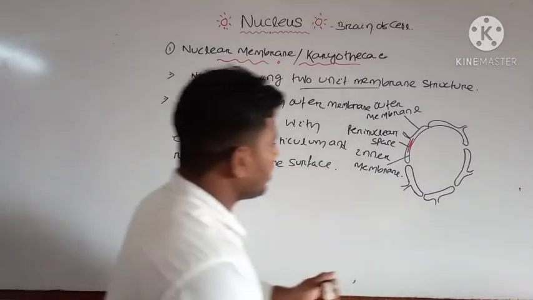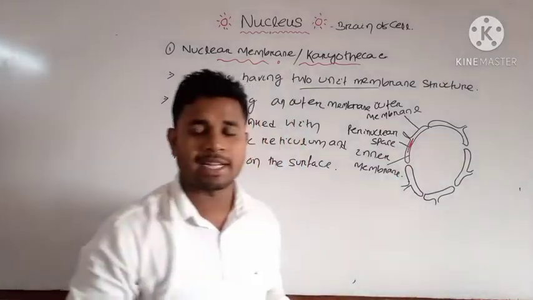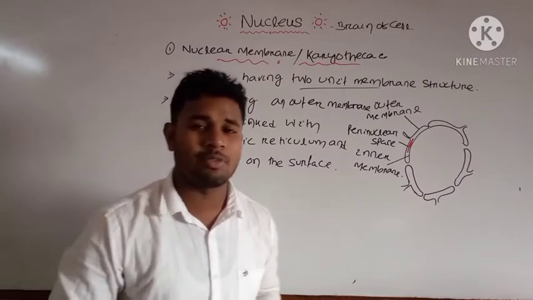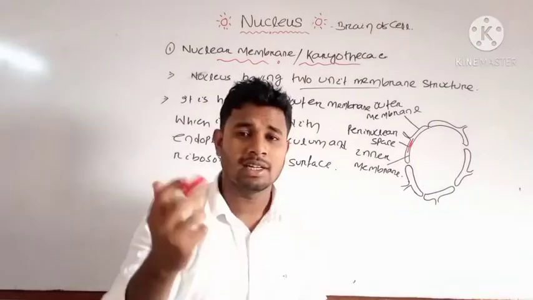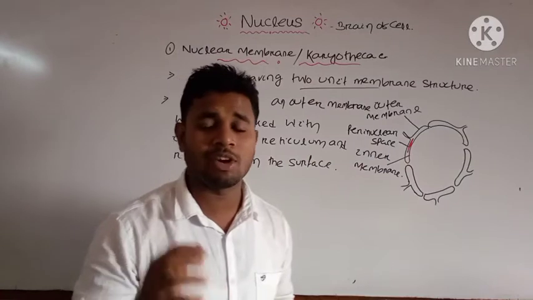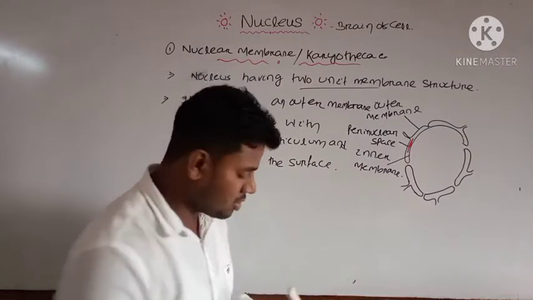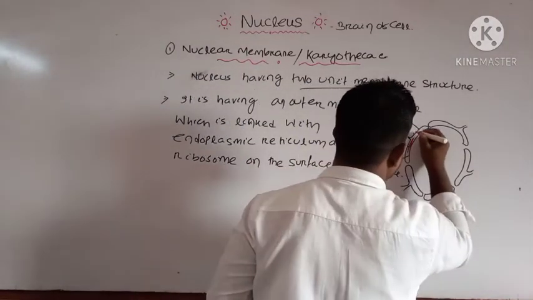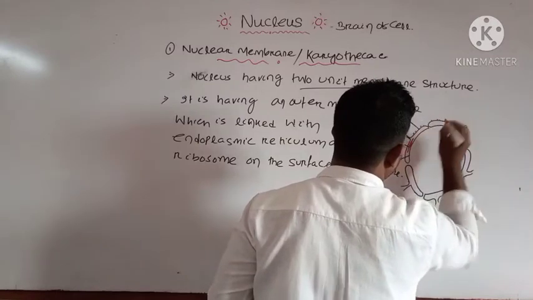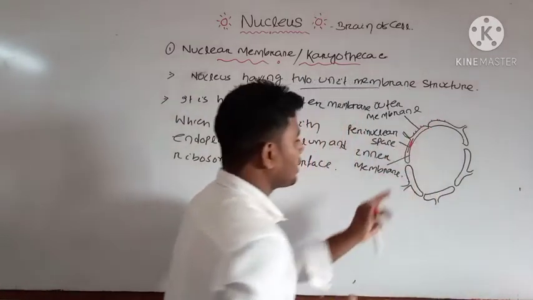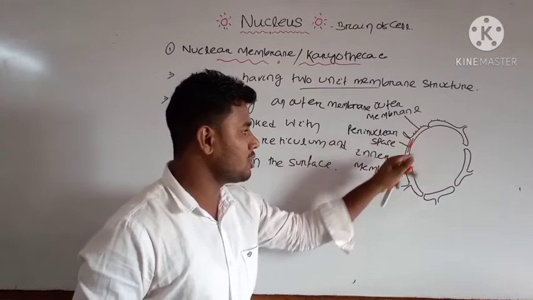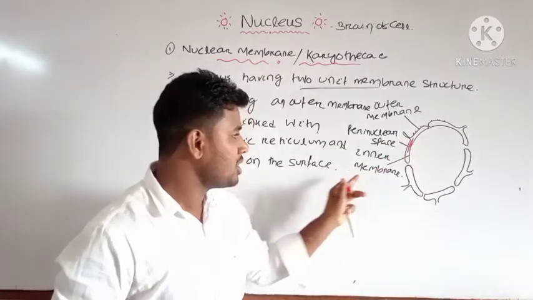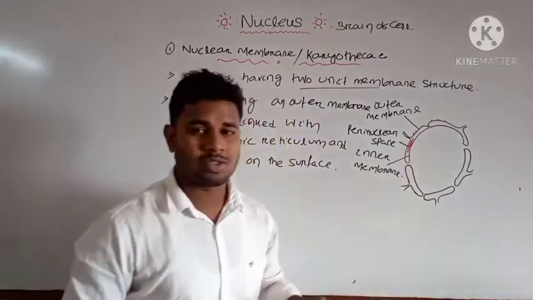On the surface of the outer membrane, it is the extension of your endoplasmic reticulum, and as we know, the rough endoplasmic reticulum has ribosomes. You can find ribosomes and the extension of your endoplasmic reticulum on the outer membrane, and the inner membrane is present towards your nucleoplasm.